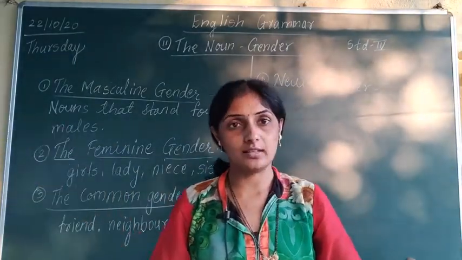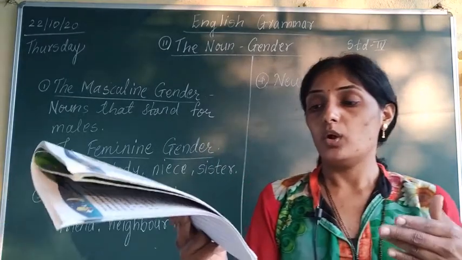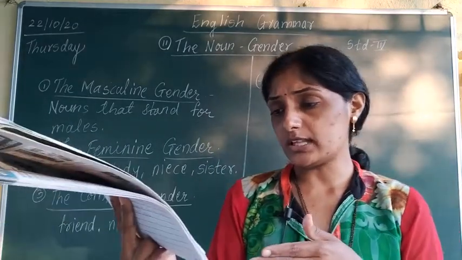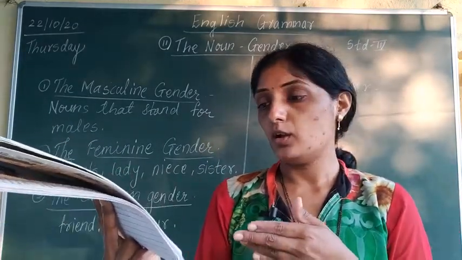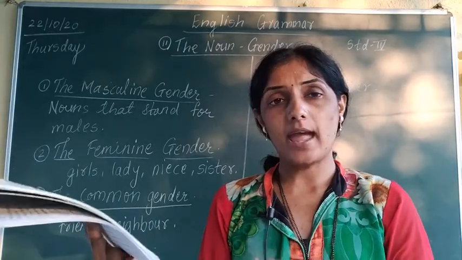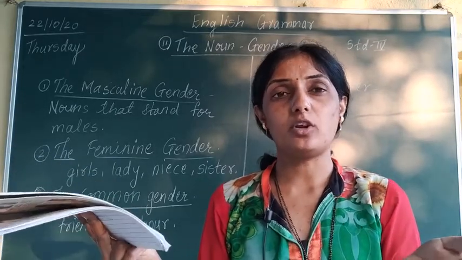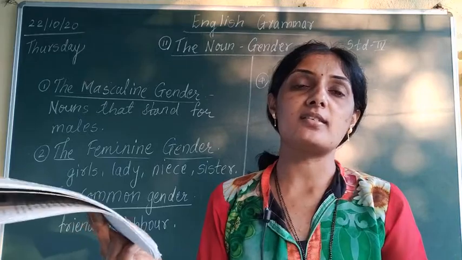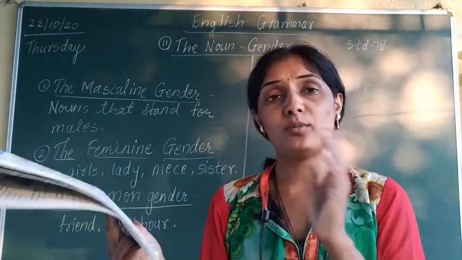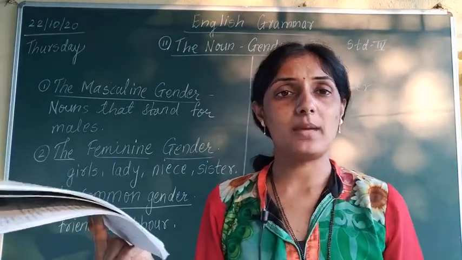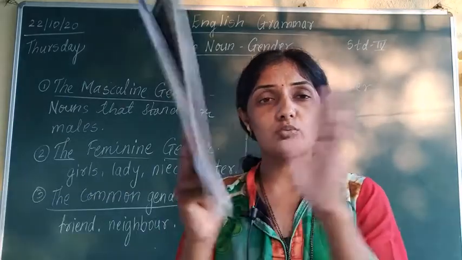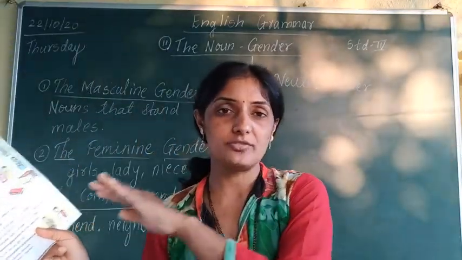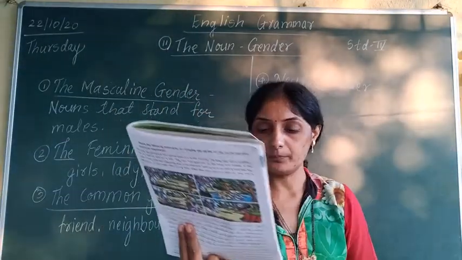Fox, vixen. Okay, here examples are given. Colt, filly. Okay, lord, lady, stag, hind. Correct or not? Male deer is called stag, female deer is called hind. In this way, man is called lord, the female is called lady. So these 2 words are totally different. Masculine gender word is different, feminine gender word is different.